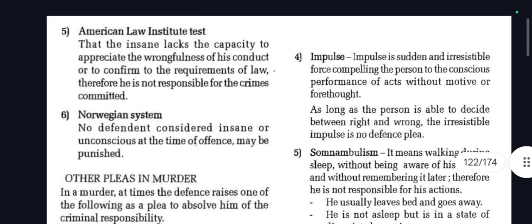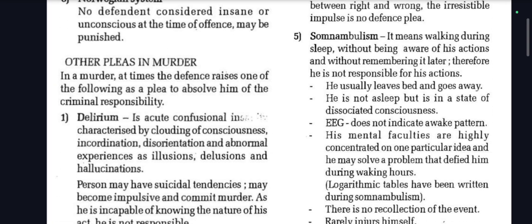What about impulse? Impulse is sudden and irresistible force compelling the person to the conscious performance of acts without motive or forethought. As long as the person is able to decide between right and wrong, the irresistible impulse is no defense plea. What is somnambulism? It means walking during sleep without being aware of his actions and without remembering it later. Therefore, he is not responsible for his actions.